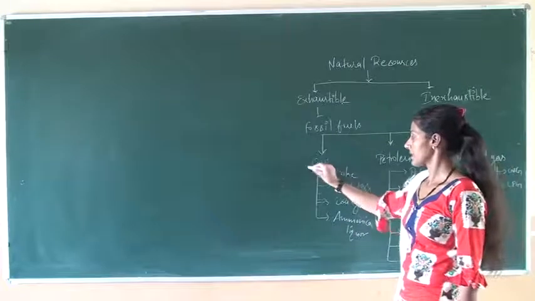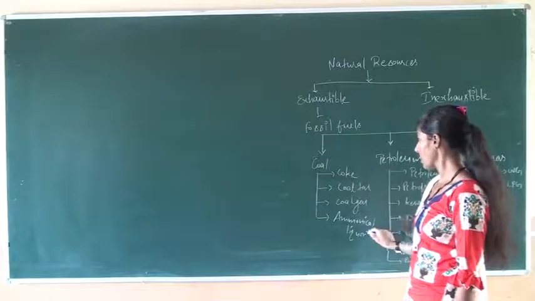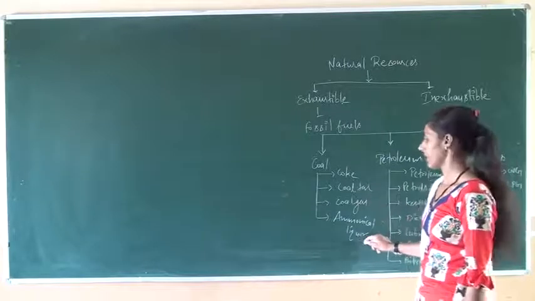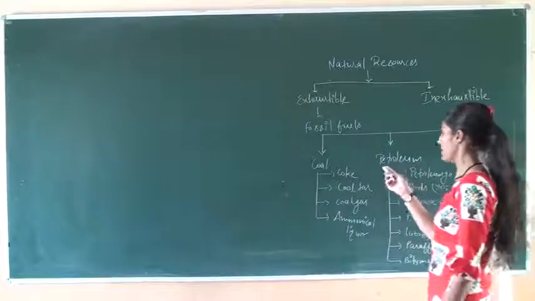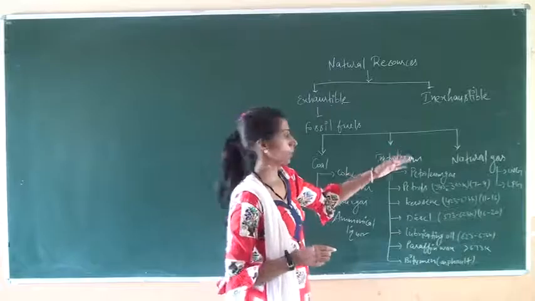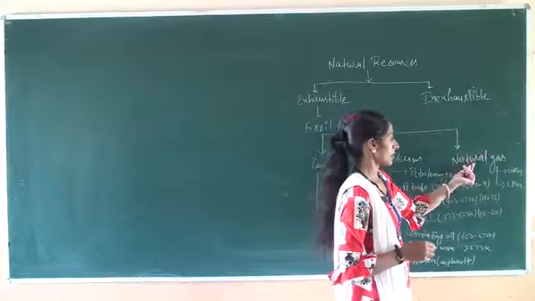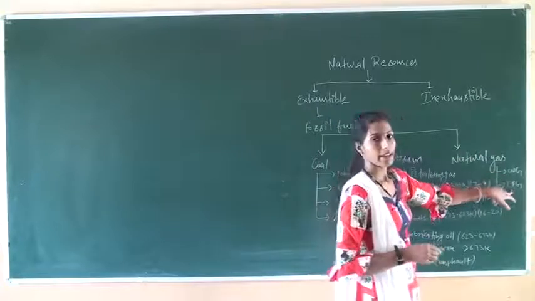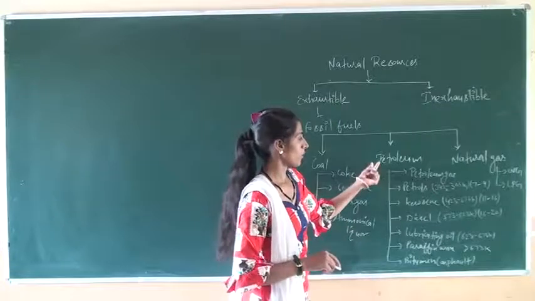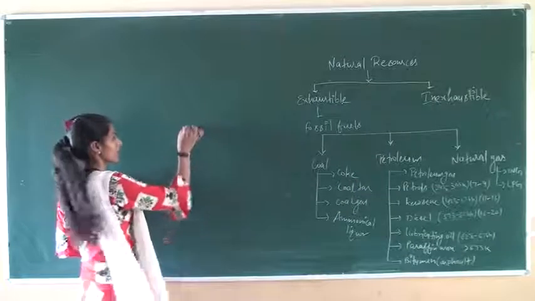After that, we discussed coal and the products of coal, that is coke, coal tar, coal gas and ammoniacal liquor. Okay students, now we will discuss the remaining fossil fuels, that are petroleum and natural gas. Natural gas, CNG and LPG we will discuss later. First we will discuss petroleum. Okay, now what is petroleum?